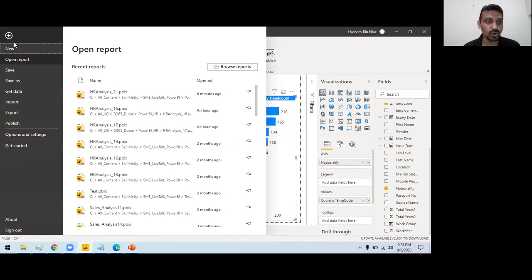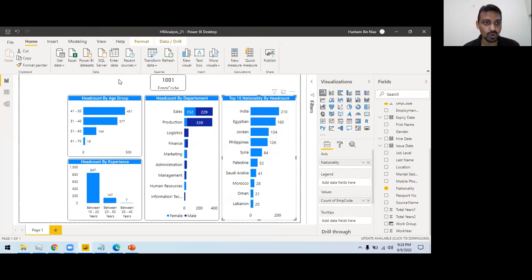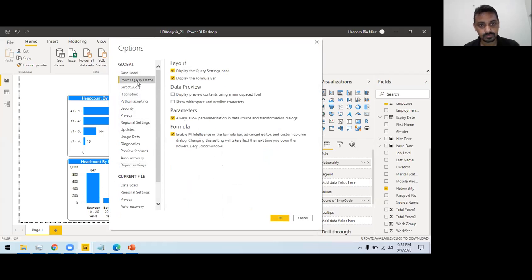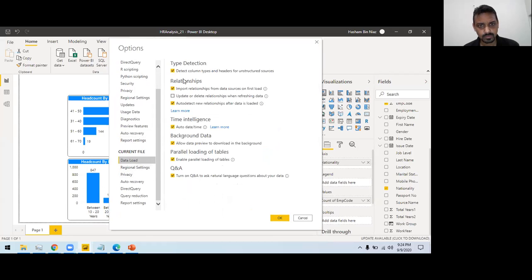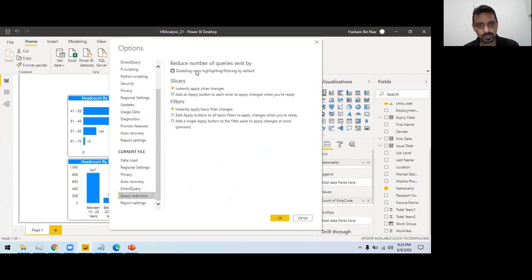So I can turn this off. If you don't want this feature, cross filtering, cross highlighting, you can turn it off here from the default behavior. So this is the disable cross filtering and cross highlighting by default.